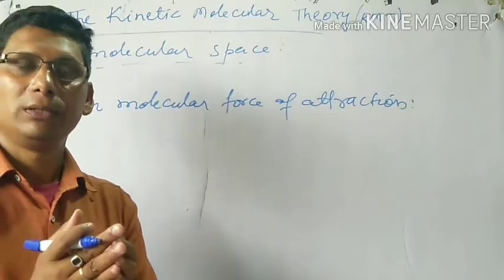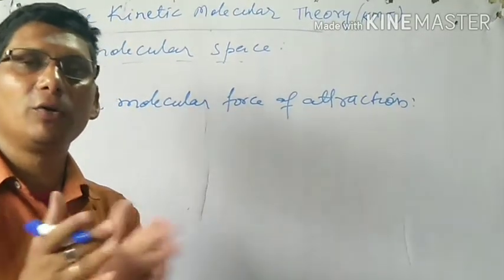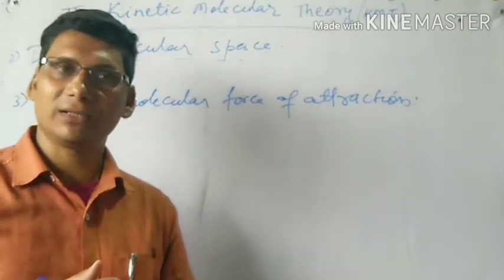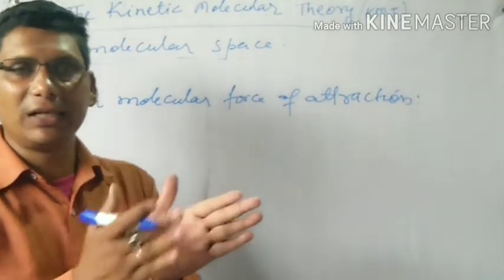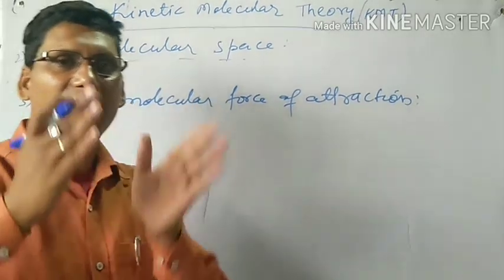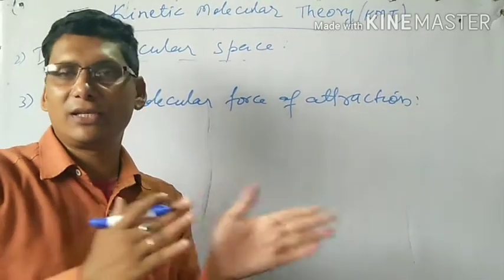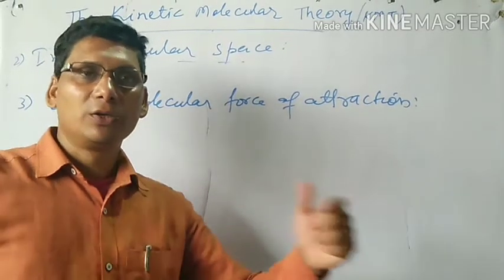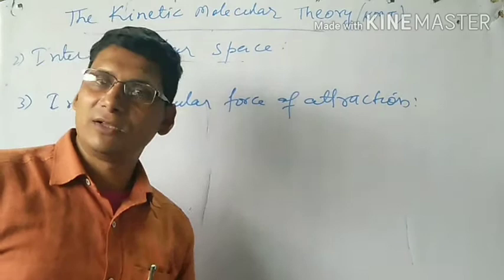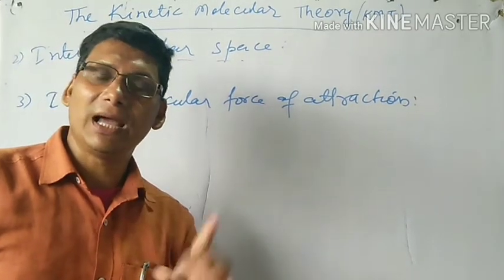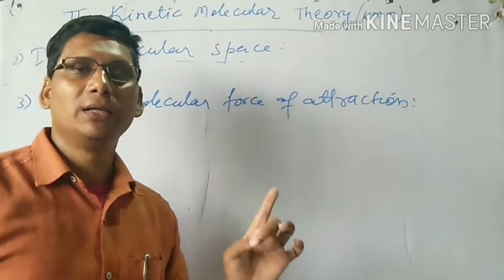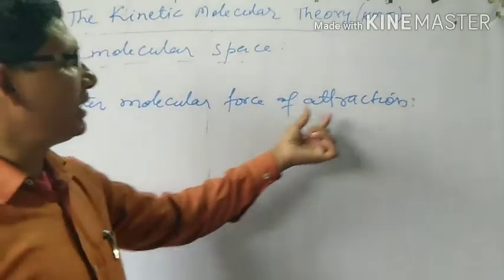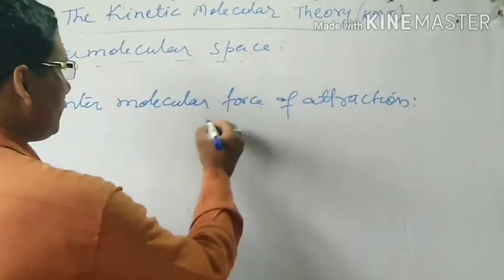In solid, particles are very close to each other. The solid has the highest intermolecular force of attraction, and this force decreases in liquid, and it is the least in gases, because in gases molecules are very far from each other. Intermolecular space is high, so its intermolecular force of attraction is the least in gases, but solid has the highest intermolecular force of attraction. Now this intermolecular force of attraction is of two types.